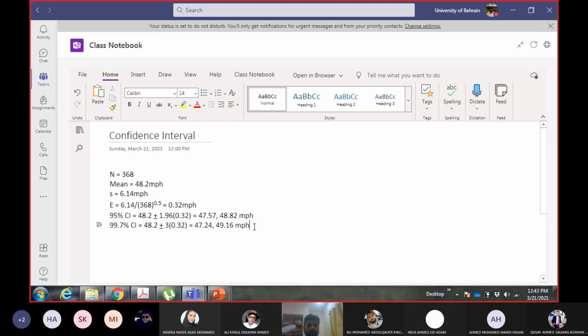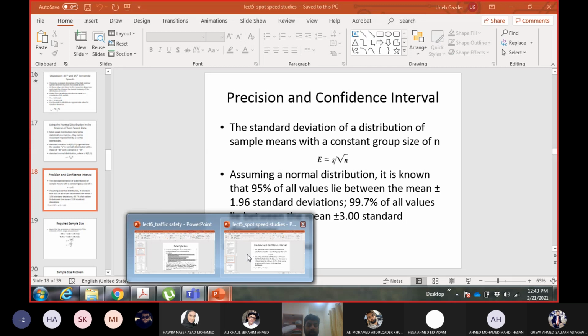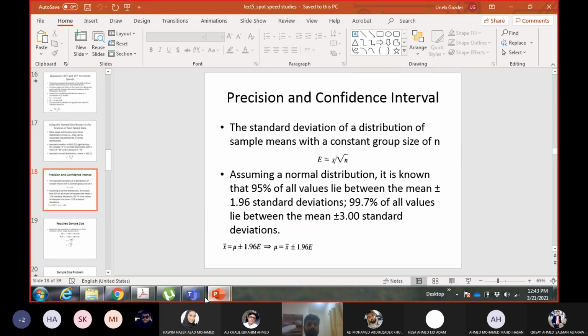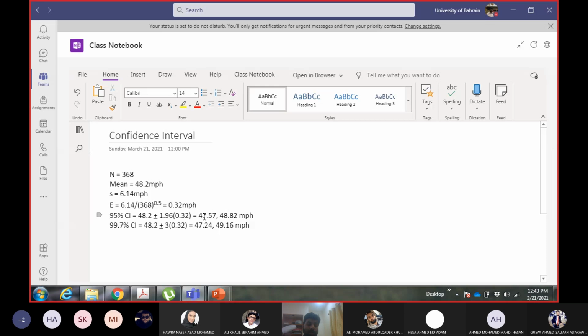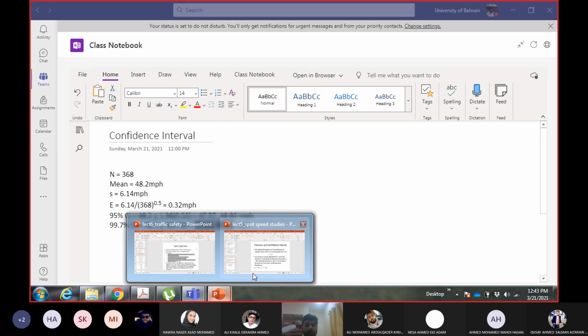So this is how you calculate the confidence interval. This is now the range for 95% of the population of drivers and 99.7% of the population of drivers. So 95% of drivers are driving in this range, and 99.7% of drivers are driving in this range.